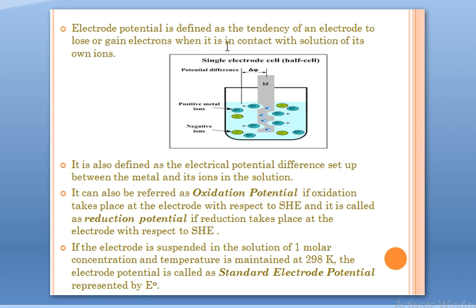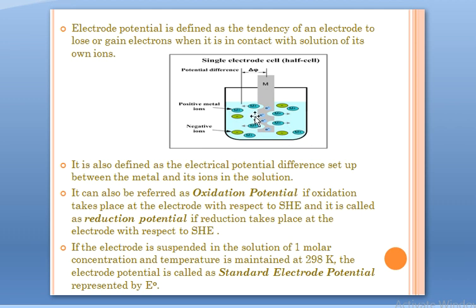Thus a very simple definition: it is the tendency of an electrode to lose or gain electrons, to get oxidized or to get reduced when we put it in contact with the solution of its own ions, as is shown in this diagram, right?